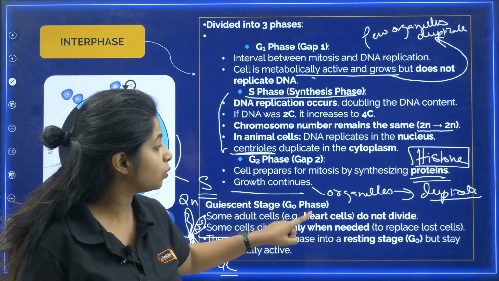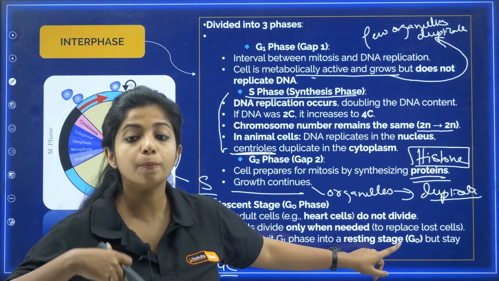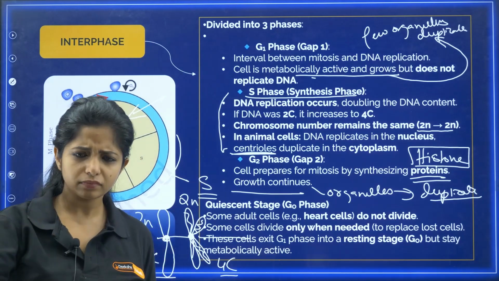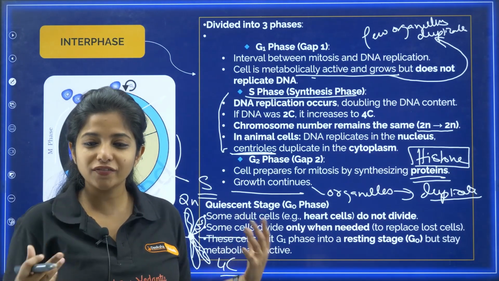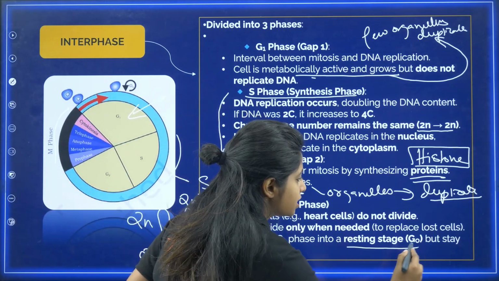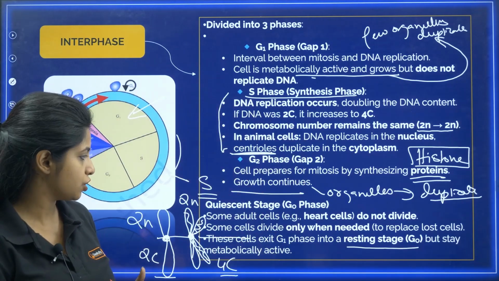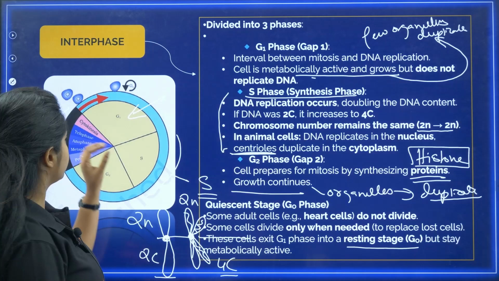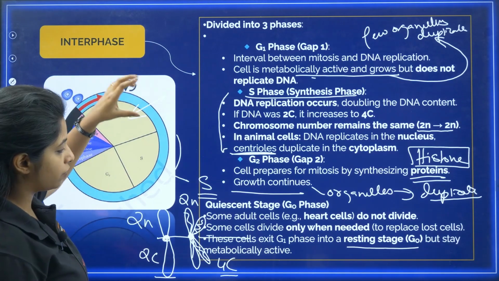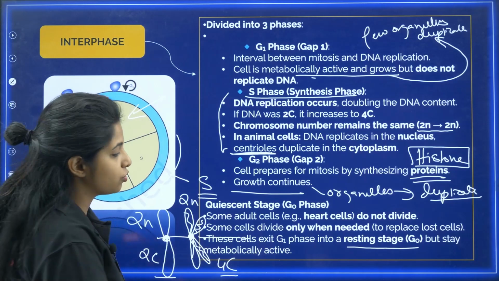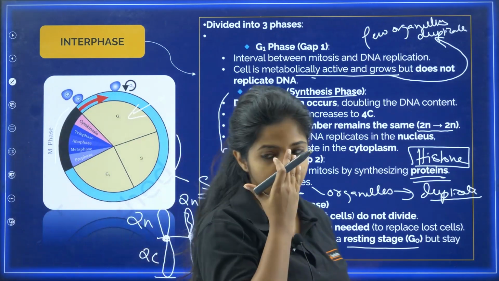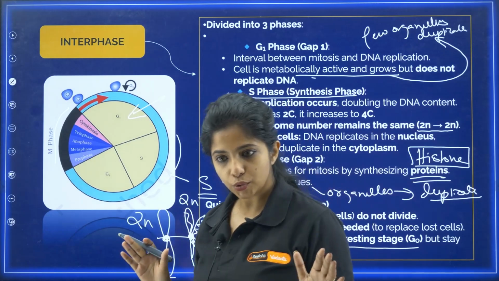Some cells divide only when needed, that is, to replace the lost cells. So some cells will only divide when some other cells are not there. Where are all of them going to stay, my dear children? They are going to stay in the resting stage, the G0 stage or quiescent stage. So these cells exit the G1, they do not want to undergo all the division, and they will be in the G0 phase. They are metabolically active, please remember that, they are not dead, just that they do not divide.